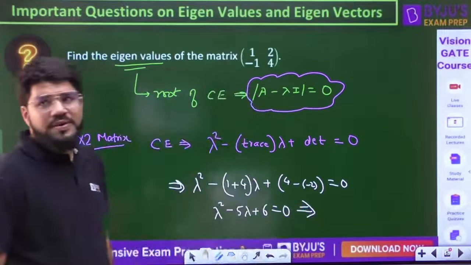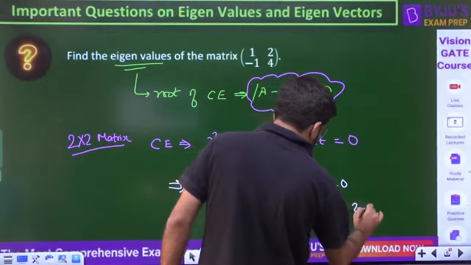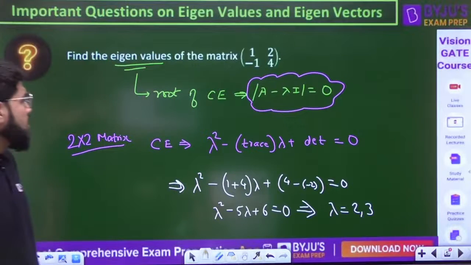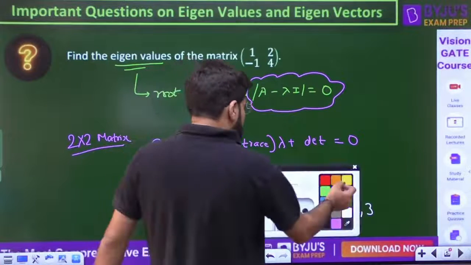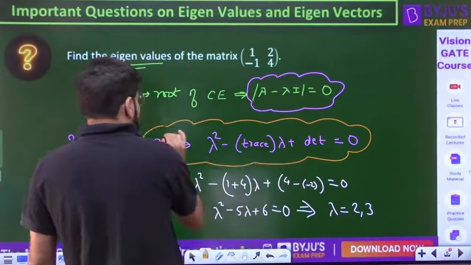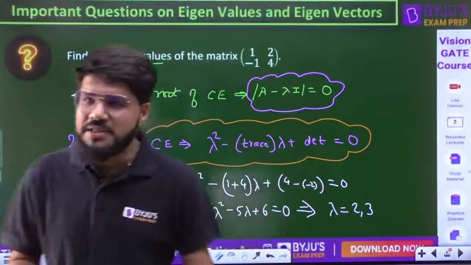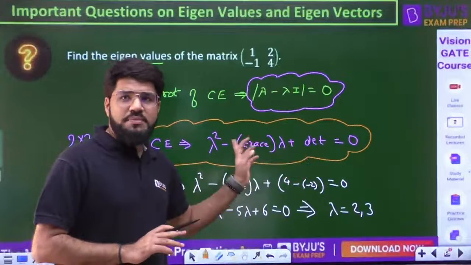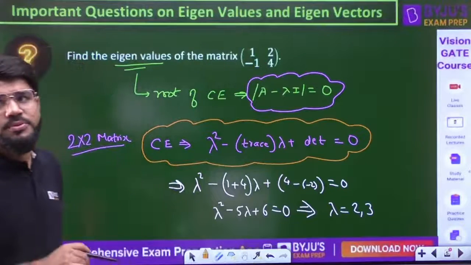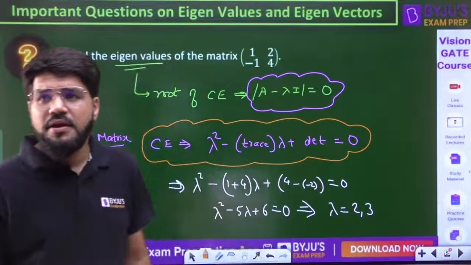Factorize it, or solve by the quadratic formula. The simple answer that comes is lambda equal to 2 and 3. Always remember this characteristic equation for 2 cross 2. Directly you can also solve by trace and determinant, but I suggest you remember it, because the same thing can be directly applied in theorems when the Cayley-Hamilton theorem comes into the picture. Correct answer, Setupati, Ankit, Ananta, Hari.